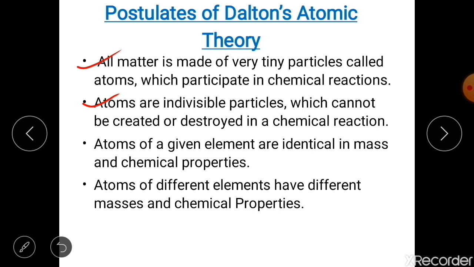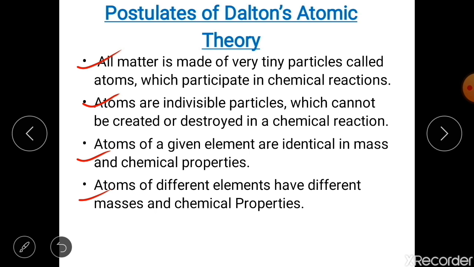Now, third point, atoms of the same element are identical in mass and chemical properties. So, according to this theory, if you have two or more atoms of, say, the gold element, then each of them will have the same mass and the same chemical properties. Now understand the next thing. Atoms of different elements have different masses and different chemical properties.